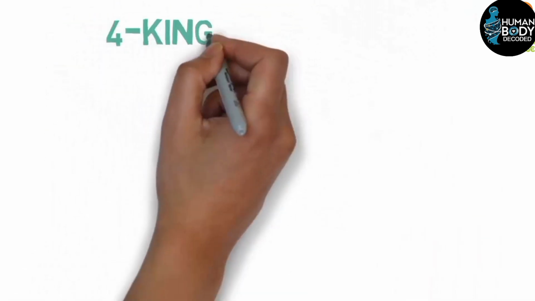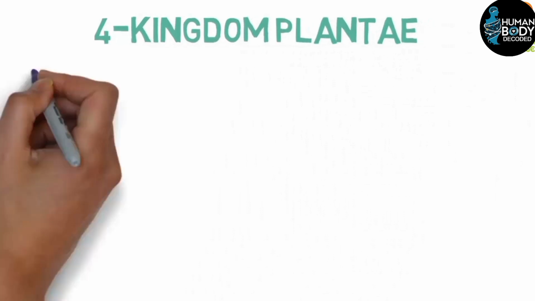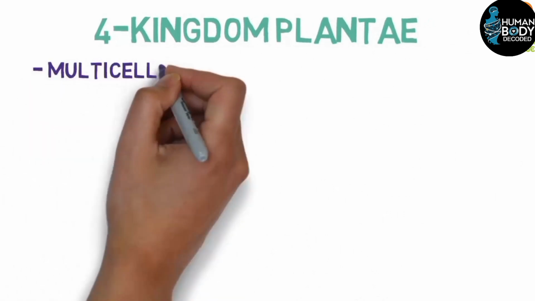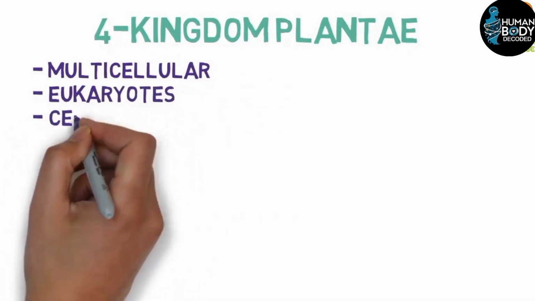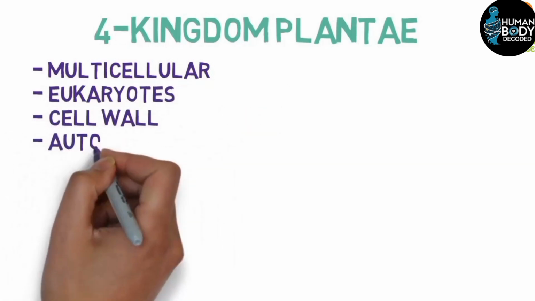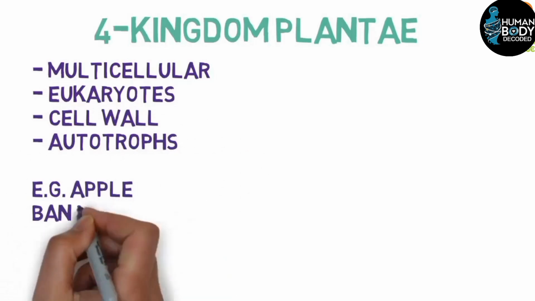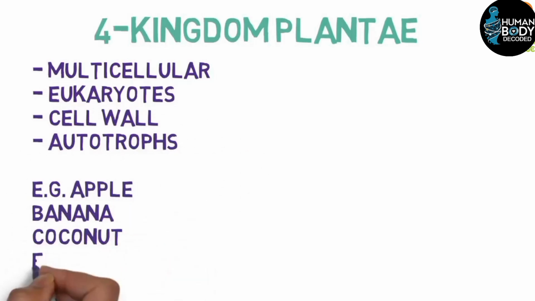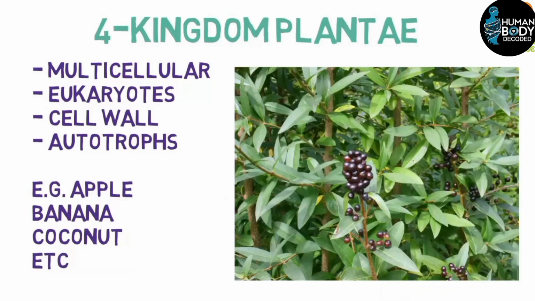The fourth kingdom is Plantae. The kingdom Plantae includes multicellular organisms that are eukaryotic. These organisms have an outer cell wall, and they are autotrophs, meaning they can produce their own food in the presence of sunlight. Examples include apple trees, banana plants, and coconut trees. Essentially, all plants belong to this kingdom.